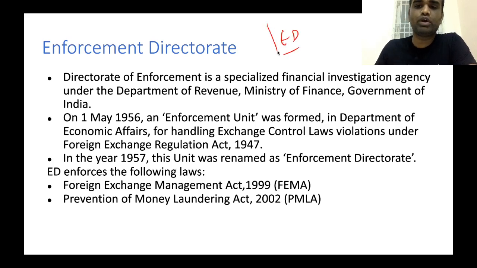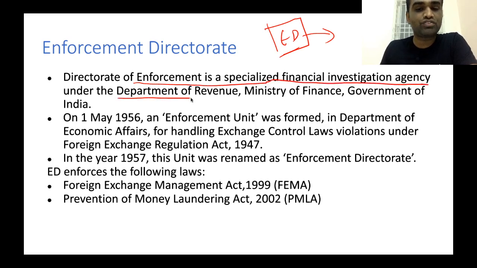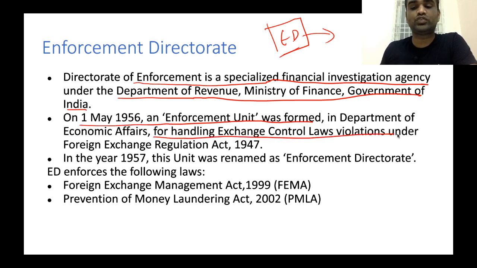Now, what is this body called the Enforcement Directorate? The Directorate of Enforcement is a specialized financial investigation agency under the Department of Revenue, which comes under the Ministry of Finance, Government of India. It was formed on May 1, 1956, as an enforcement unit in the Department of Economic Affairs for handling exchange control law violations under the FERA Act of 1947.